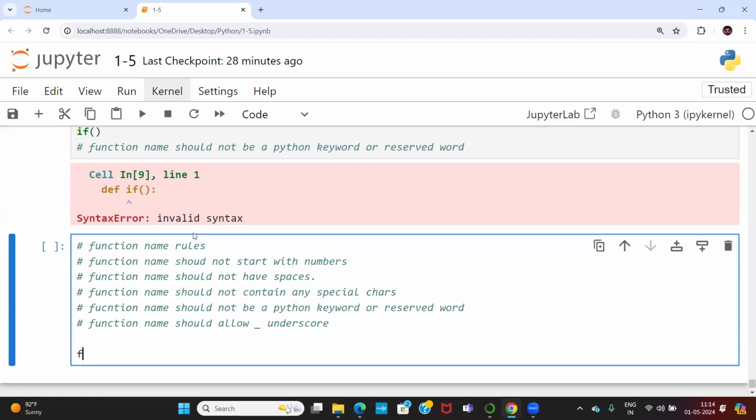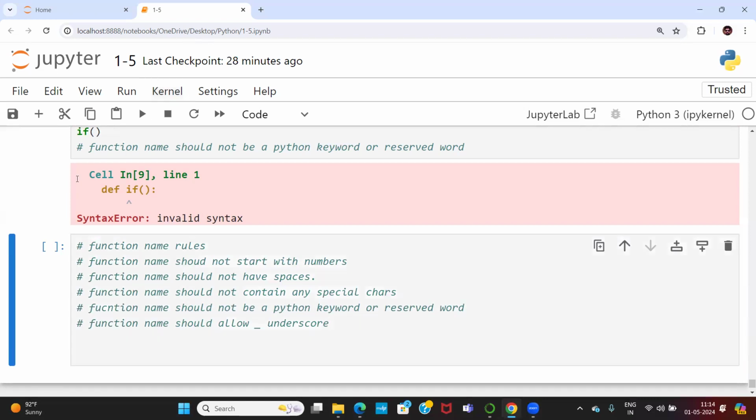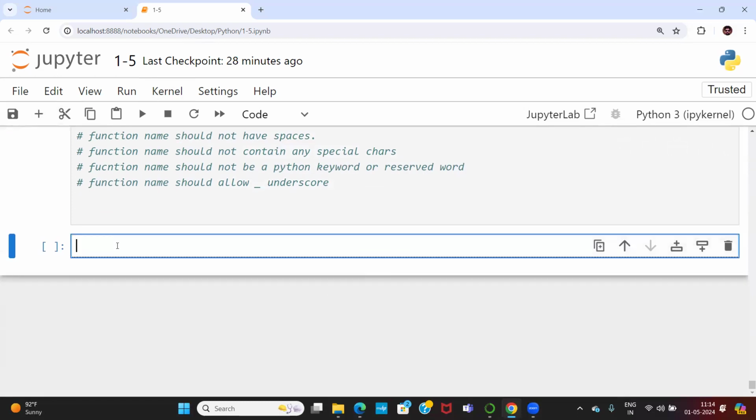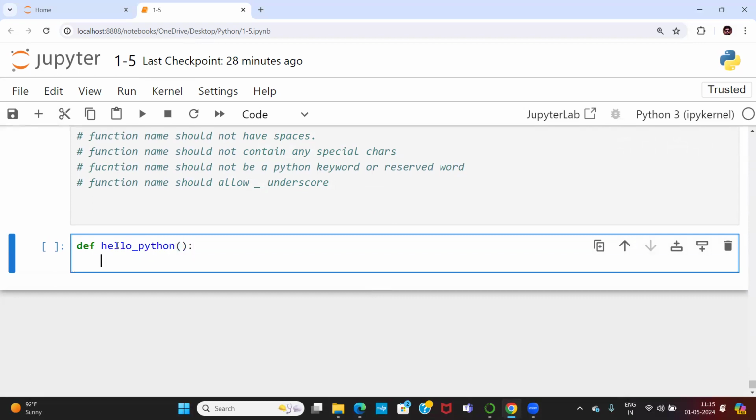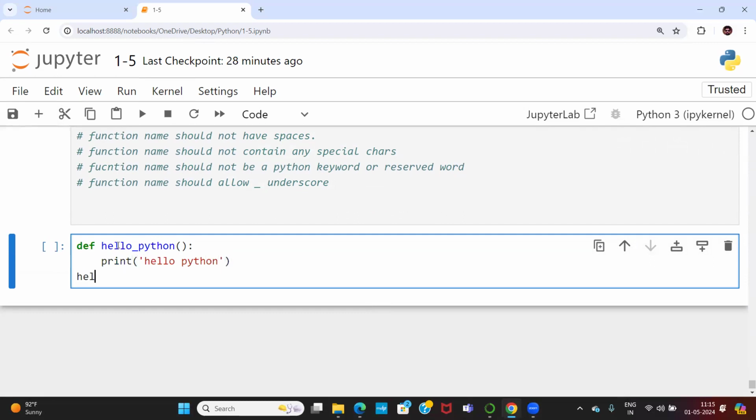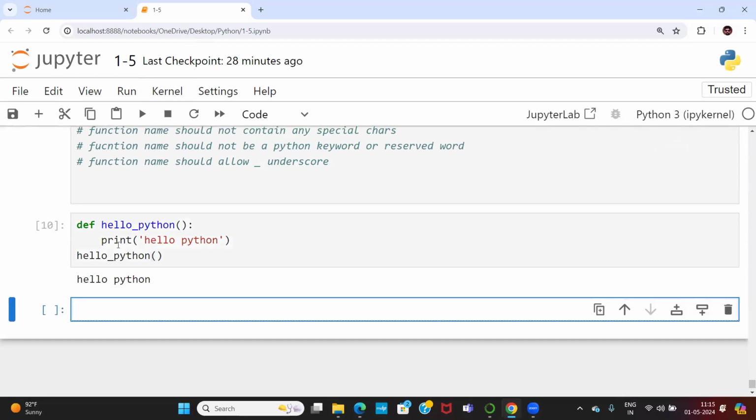Let me check with one more cell. def hello_python. So this is the function name, it should allow. Okay, print hello Python. When I call hello_python, this will allow hello underscore Python. What is the output? Just hello Python, which I wrote inside. That is actually calling.